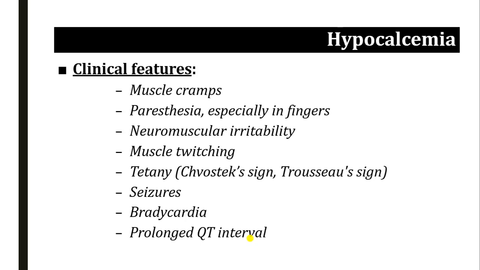The patient presents with symptoms of muscle cramps, paresthesia, especially in the fingers, decreased sensation, neuromuscular irritability, and muscle twitching. If there is tetany, you will see the Chvostek sign or the Trousseau sign. There may be seizure, convulsion, bradycardia, and on electrocardiogram we can see a prolonged QT interval. That is in contrast to hypercalcemia.